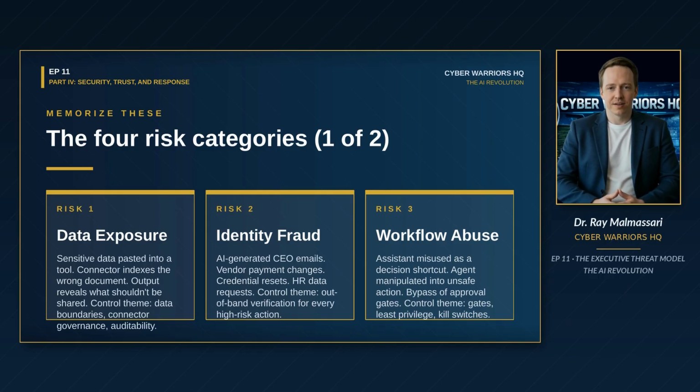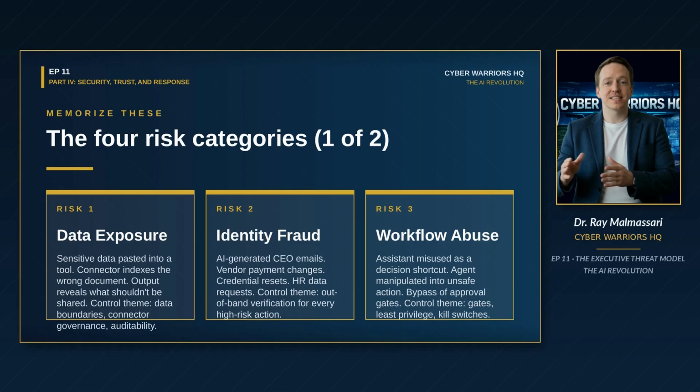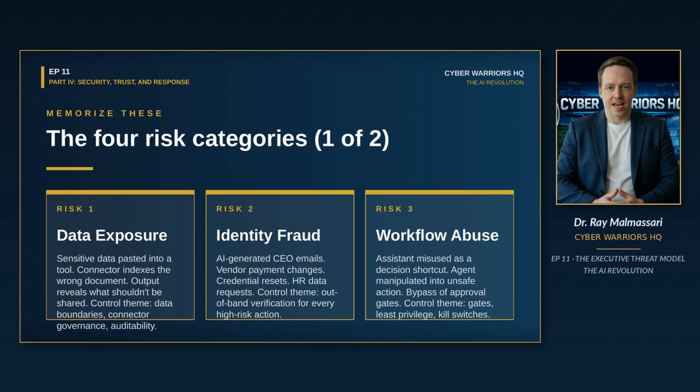Risk category 1, data exposure. Someone pastes sensitive data into a tool to get a better answer. An assistant retrieves a document its connector should never have indexed. An output includes confidential details that shouldn't be shared. The control theme for this category is data boundaries, connector governance, and auditability. Privacy issues create churn and legal exposure. Leaders lose confidence quickly when data boundaries are unclear.